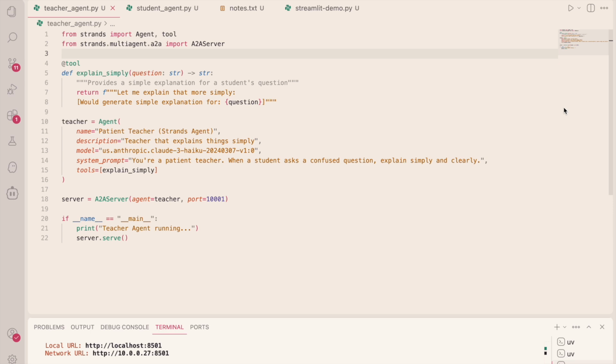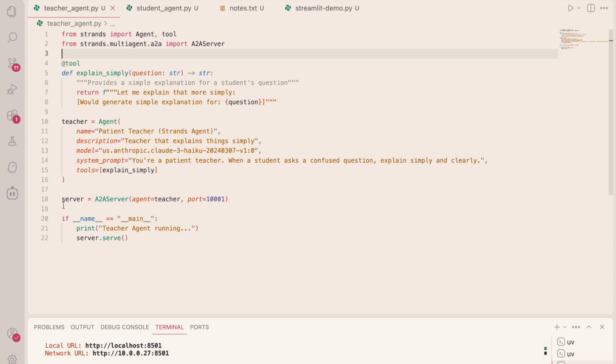You see our system prompt definition defining the teacher's personality and the tools it can use. And what you see on line 18 here is the A2A server class that takes in our agent's predefined port. And this is what makes the agent A2A compliant. Strands handles all of the protocol details internally.